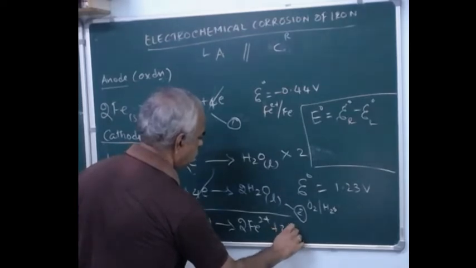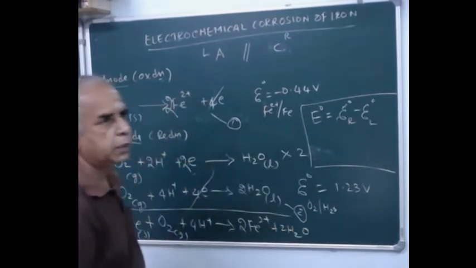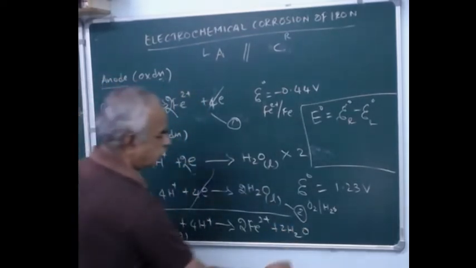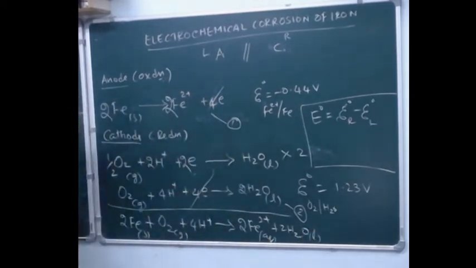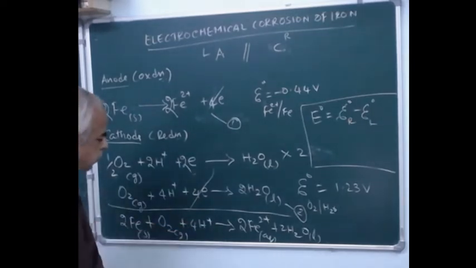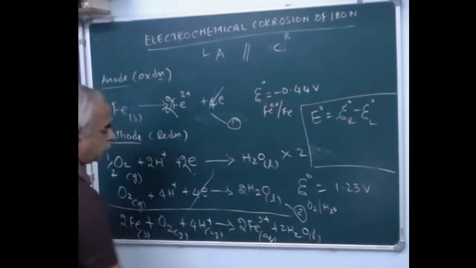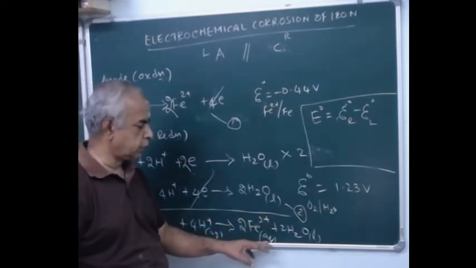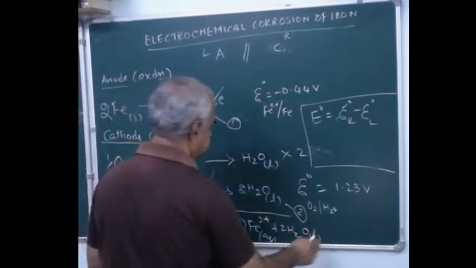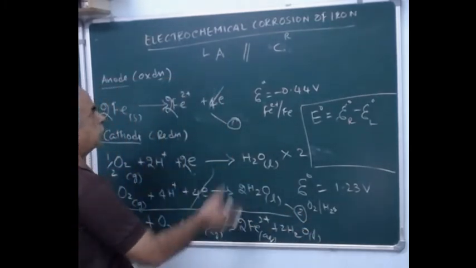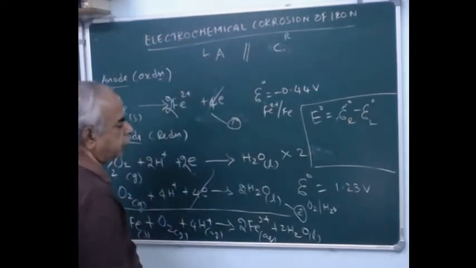So 2Fe solid plus O2 gas plus 4H plus in the aqueous medium gives 2Fe2 plus in the aqueous medium plus 2 water as liquid. This is the combined equation, the electrochemical cell reaction of this corrosion setup. Are you able to follow?